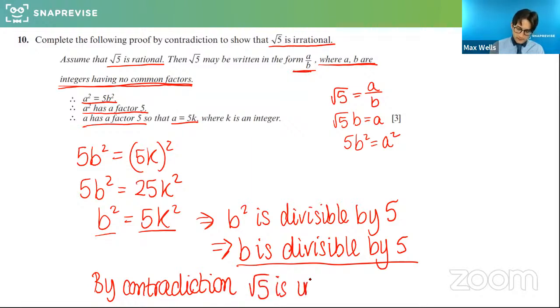So this was tricky, and if this is the first time you've seen it, that would have been very quick. And obviously half the proof is done for you, so it's unfamiliar. But as I said, I've done a lot of these sessions where we've gone through this very carefully on Snap Revise for proving root 2 is irrational and proving that there's an infinite amount of primes. And they're things that have been added to the A-level course now. So without it seeming too daunting, the proof questions will either be quite nice in that they'll be algebraic or there'll be a disproof and so on, or there'll be one of these very set contradiction proofs that you can kind of just learn. So that's a really important point to bear in mind.